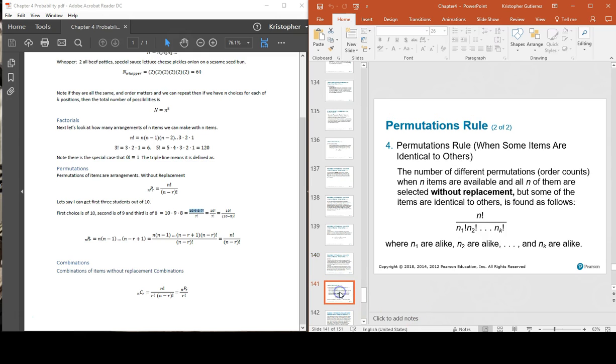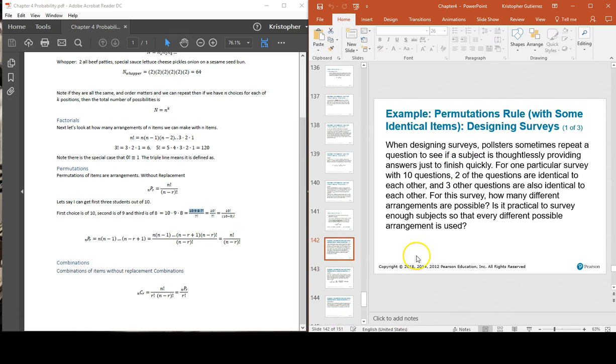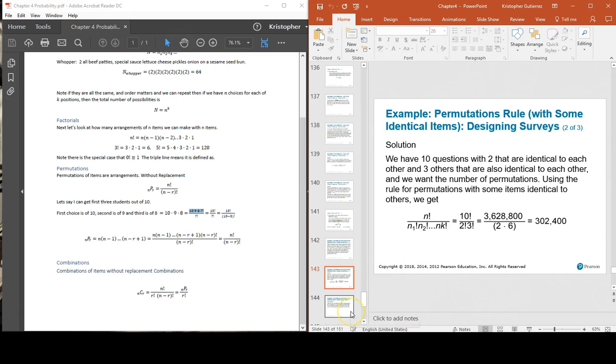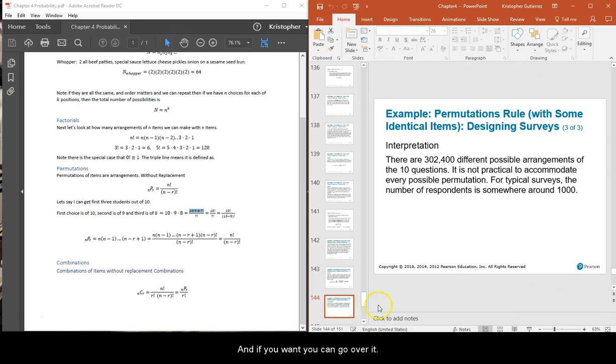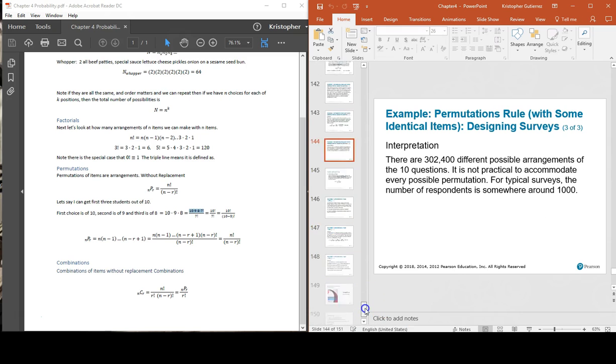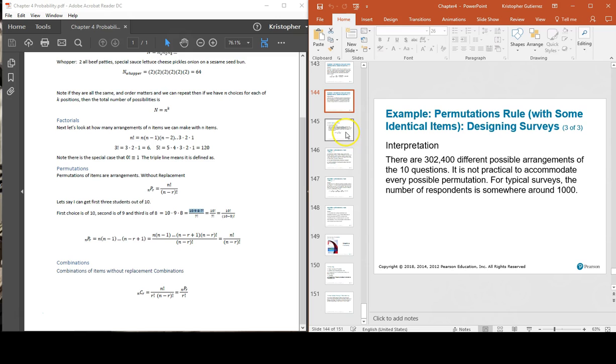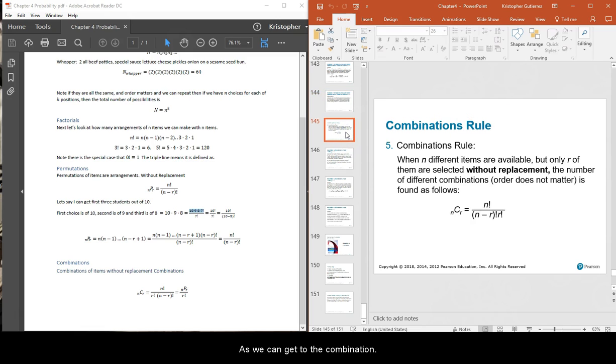But, yeah. All right, permutation rules when we have multiple items that are together. This one is not too terribly important, but certainly can have its uses. N factorial over n1 factorial, n2 factorial. Let me give a quick example here. And if you want, you can go over it. I'm going to go ahead and skip it for now so we can get to the combination rules.